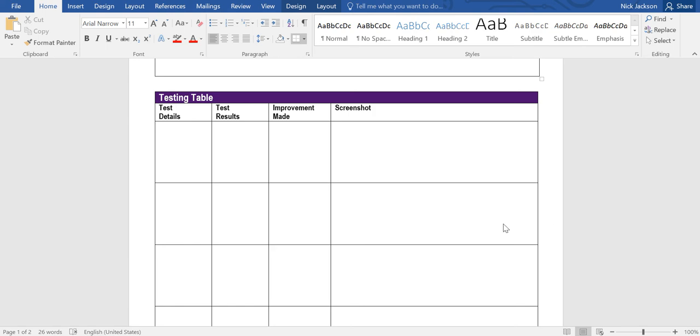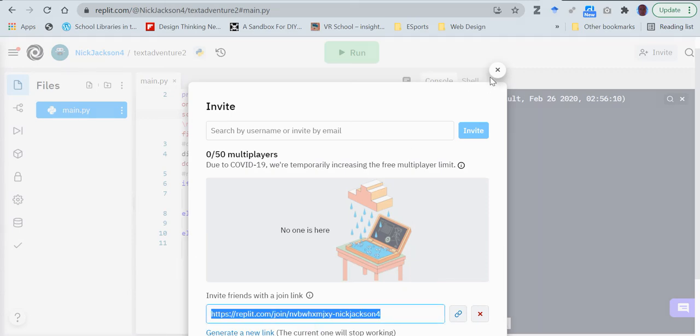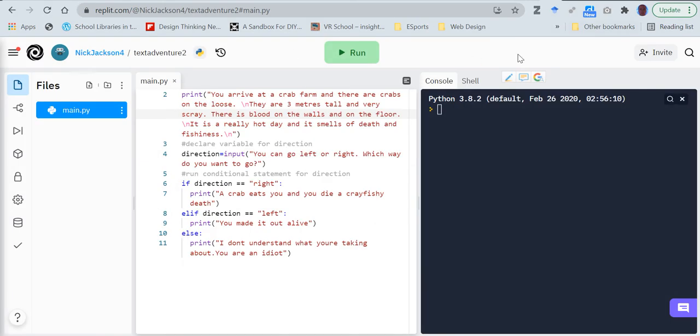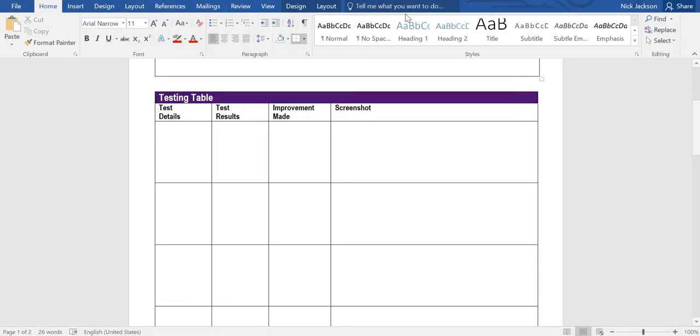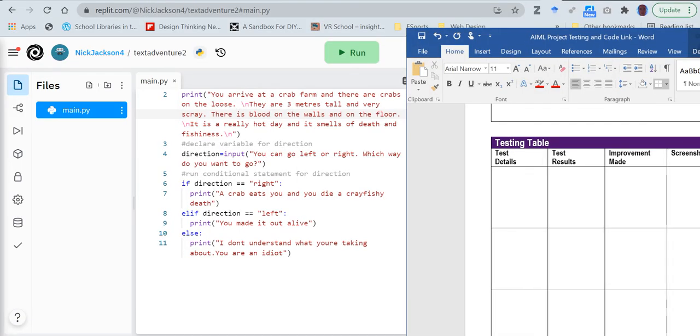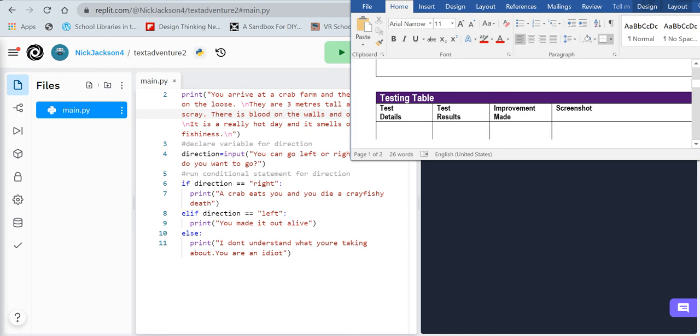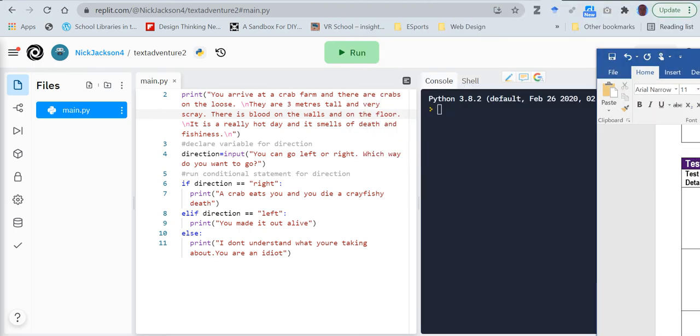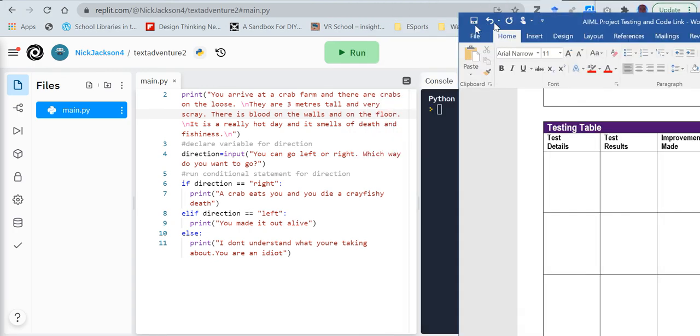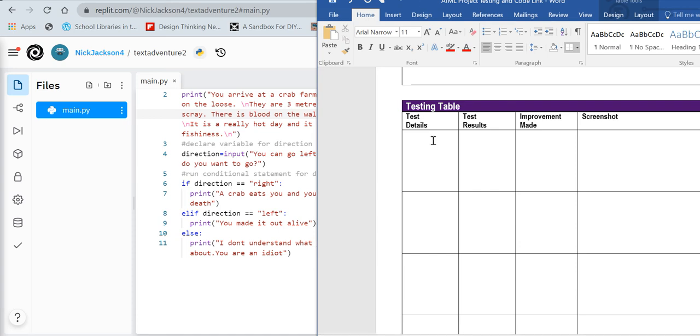Okay. So let me bring my REPL up again. I'll bring it up here. And I'm going to bring that document up again. And I'm going to move this document over to one side so we can work on both. He says, my computer's decided it doesn't want to play ball. Okay, that's fair enough. I'll just leave it there.